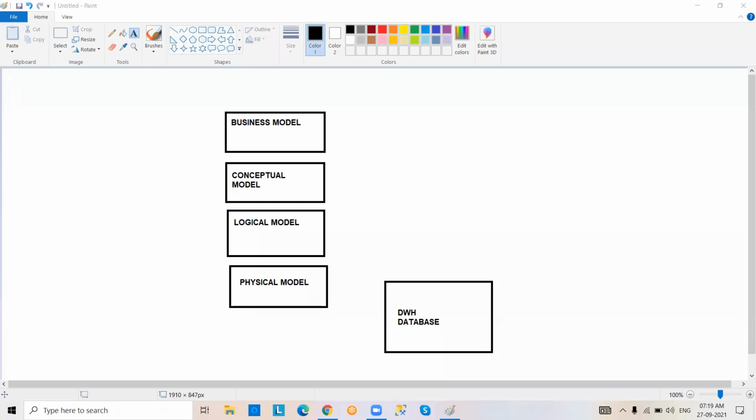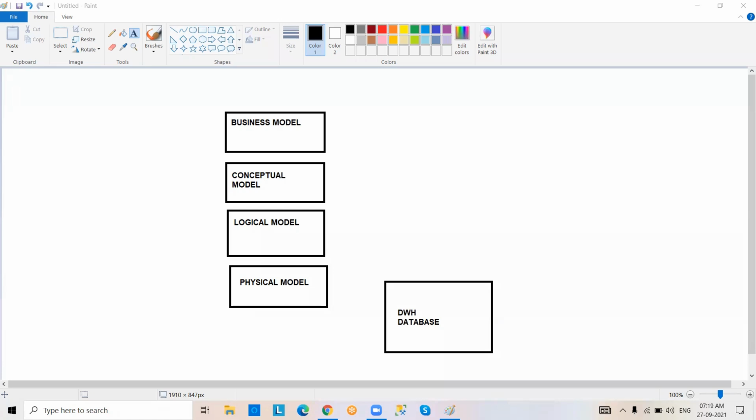Okay? So business model means the requirements coming from the client. That is called the business model. Based upon that, we are going to discuss the concept.